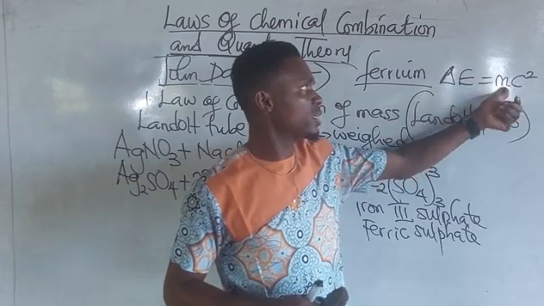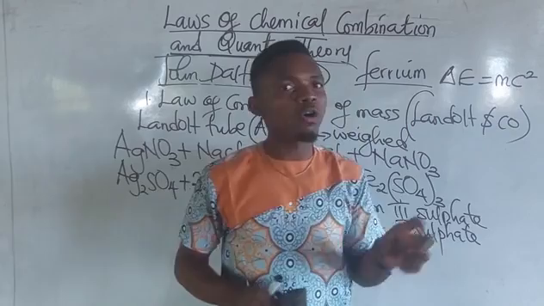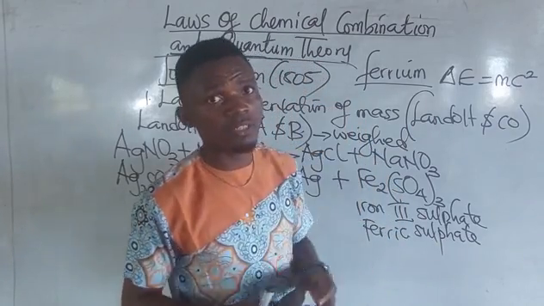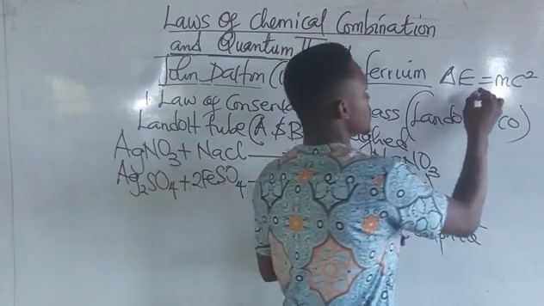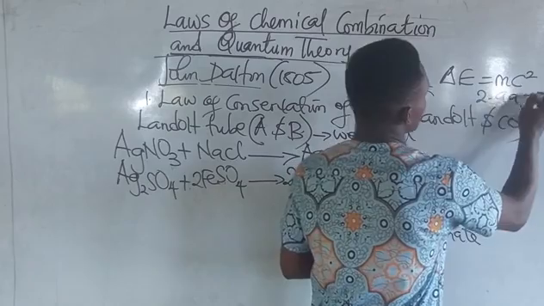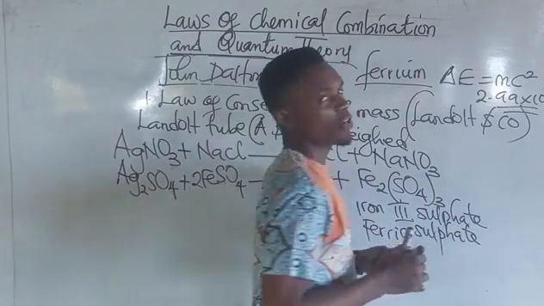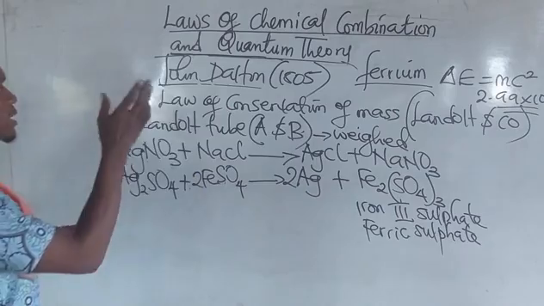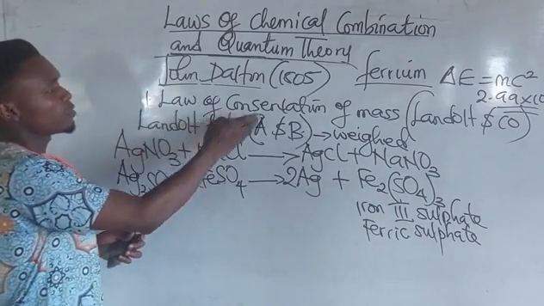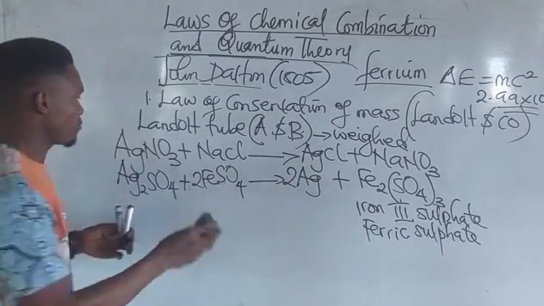This is energy, this is mass, and the c here represents the speed of light, or velocity of light, as the case may be, and it has a constant value of 2.99 times 10 raised to power 8 meters per second. This is the constant, alright? Take note of that, it is very, very important. So that is for the law of conservation of mass. I believe it is clear enough.